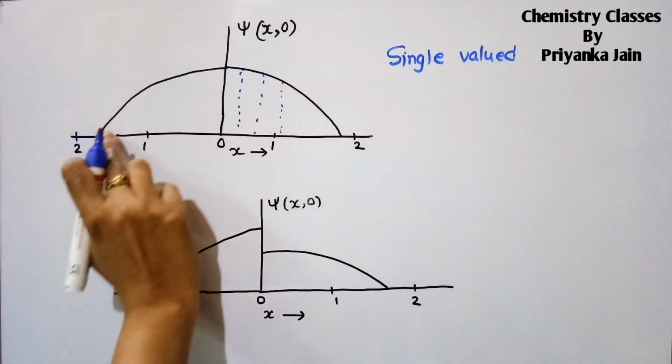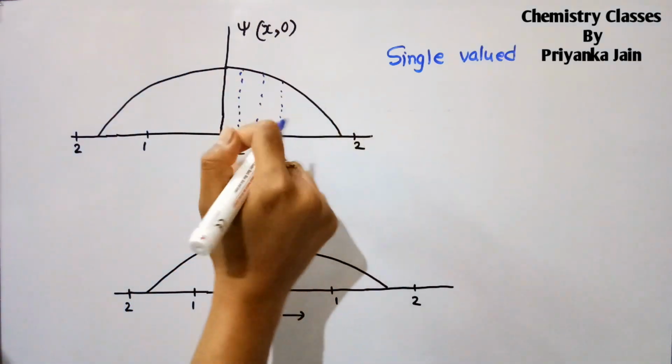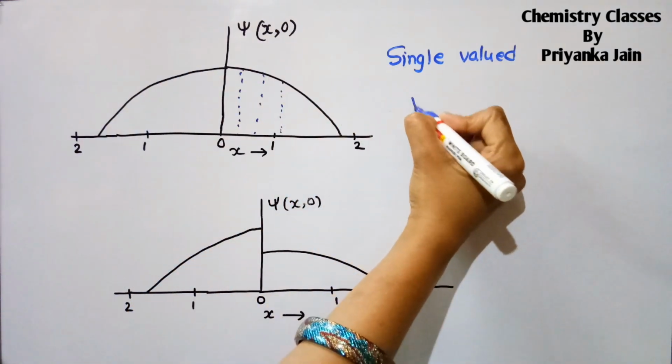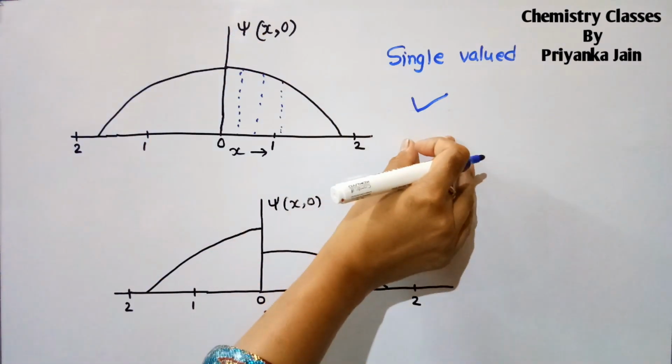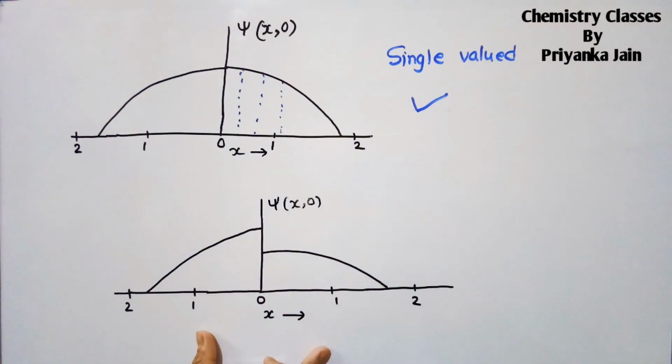Another thing, it is continuous, right? So this is an acceptable wave function. This wave function is acceptable. Now see the second graph.